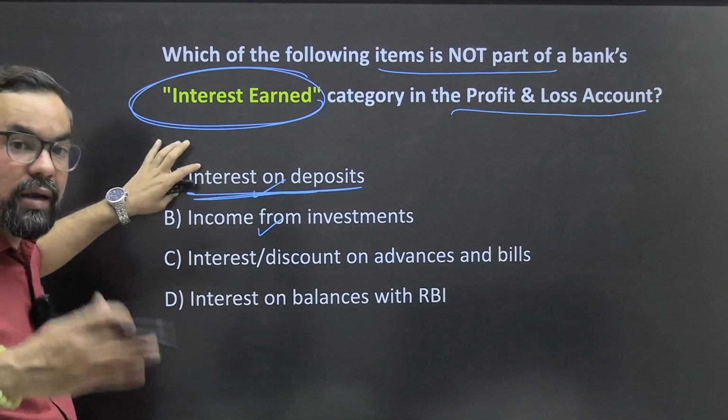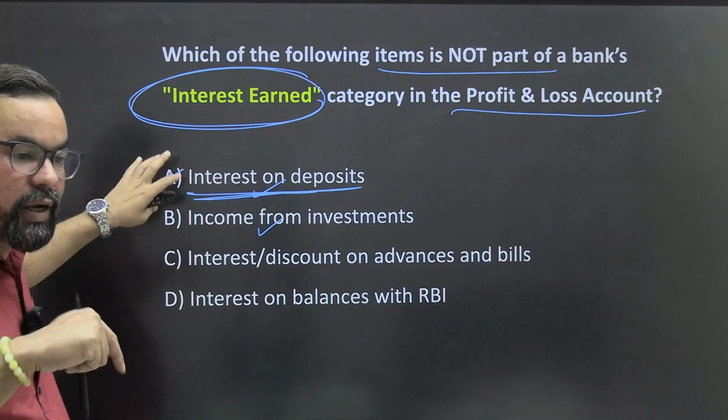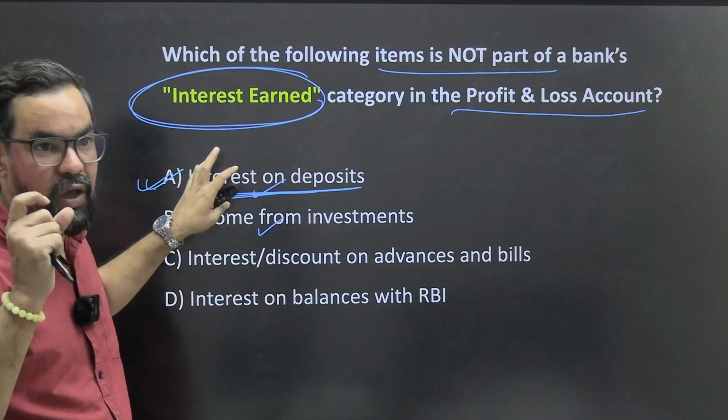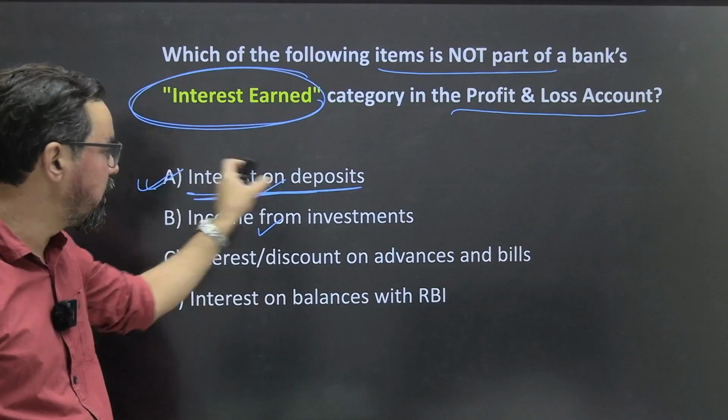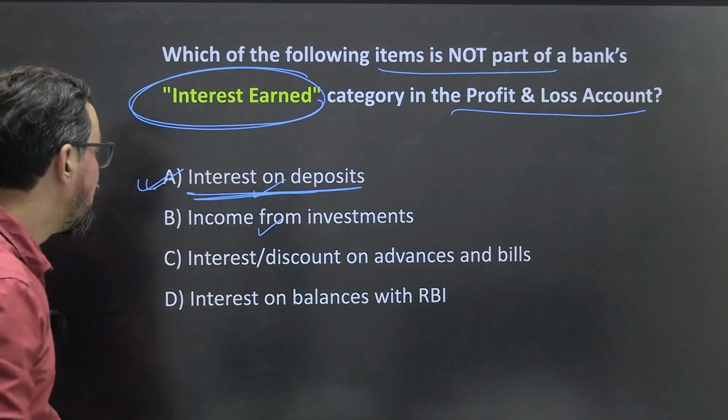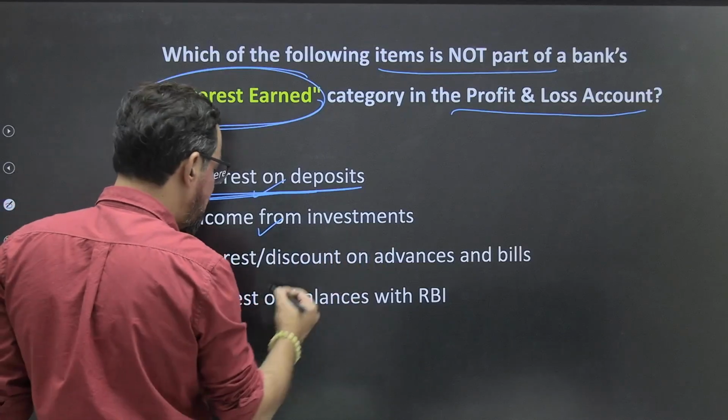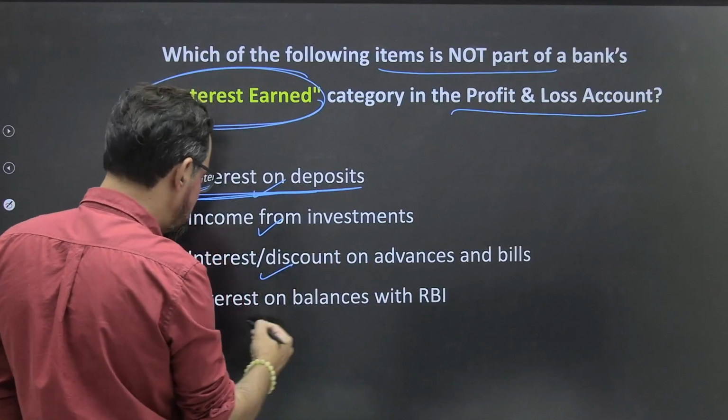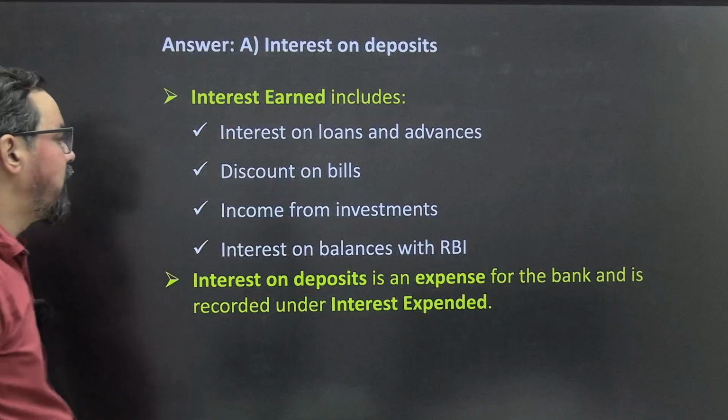It is interest expended, ठीक है. इंटरेस्ट एक्सपेंडेड मींस योर शेड्यूल 15, ठीक है. शेड्यूल 15 में इंटरेस्ट एक्सपेंडेड सबसे पहले रहते हैं. In income from investment, interest discounted advances, interest from this, so A only will be the right answer for this one,